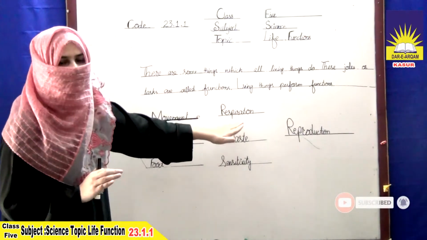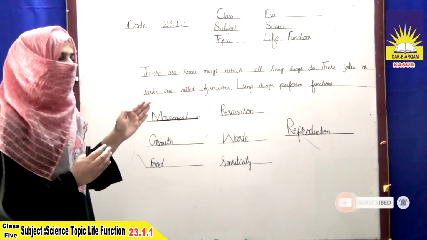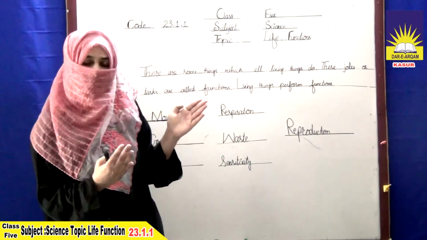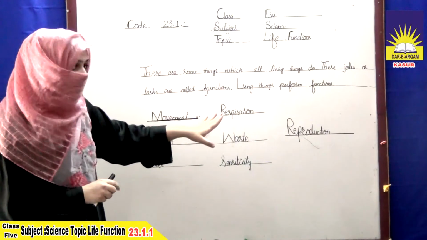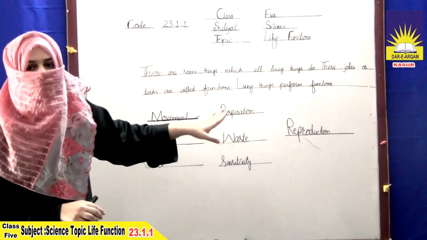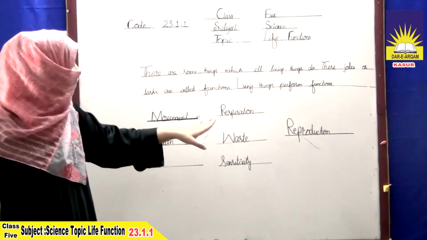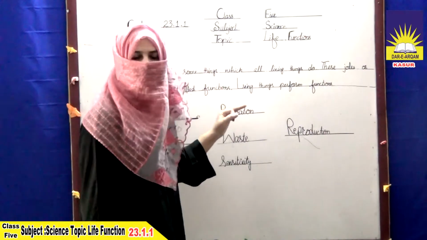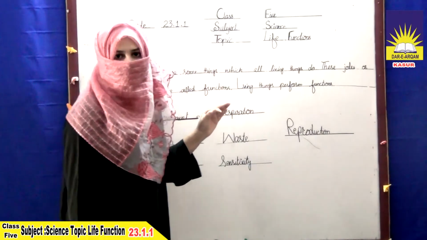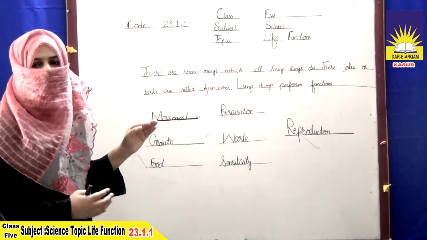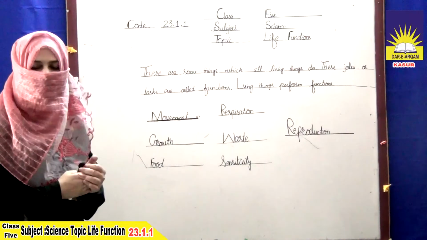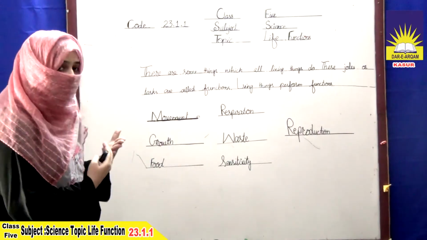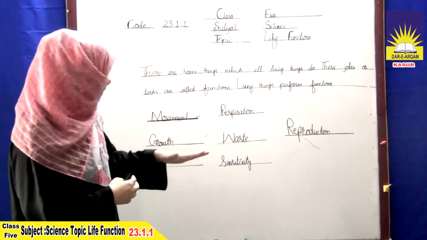Humans respire through their nostrils. The respiration process varies from species to species. As compared to humans, fish use their gills to respire. Water contains a mixture of gases in which oxygen is dissolved. Oxygen is obtained by using their gills.